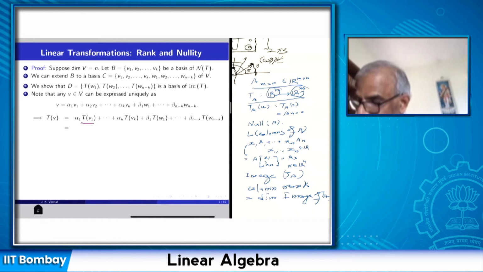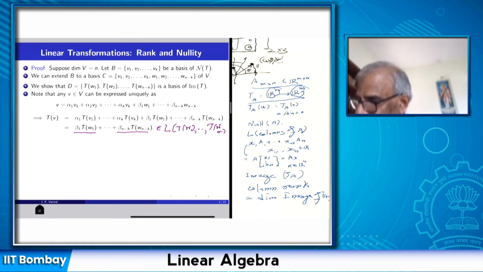But Tv1 to Tvk are 0, because the Vi's are in the null space, and therefore Tv is equal to beta 1 Tw1 up to beta (n minus k) Tw(n minus k), and this is a linear combination of the Twi's, and therefore it is in the linear span of Tw1,